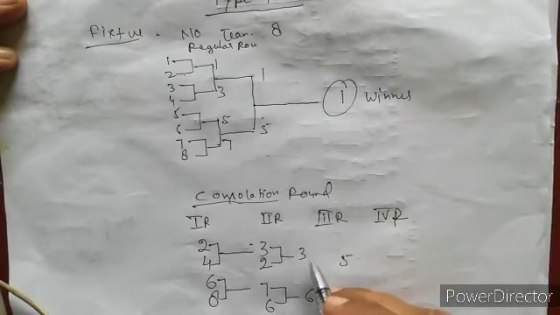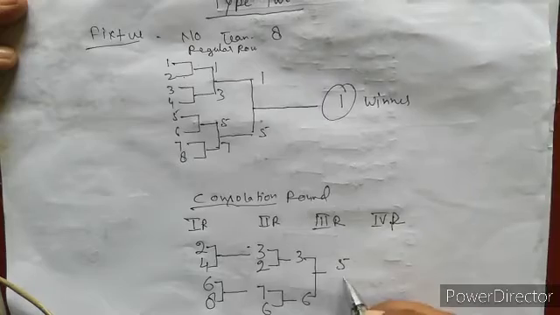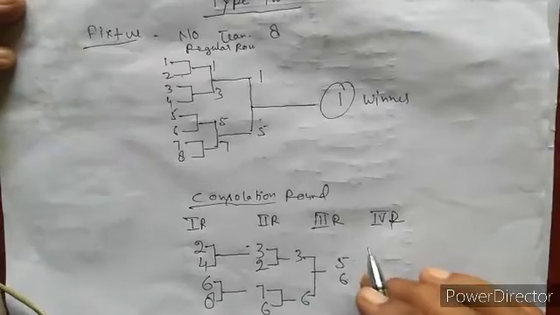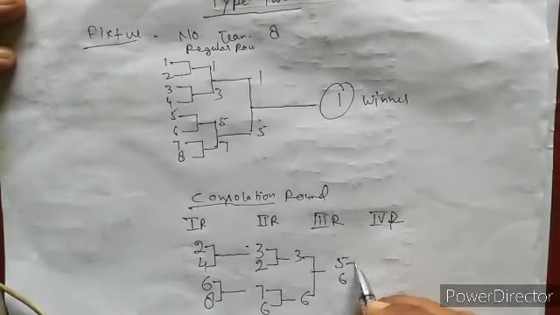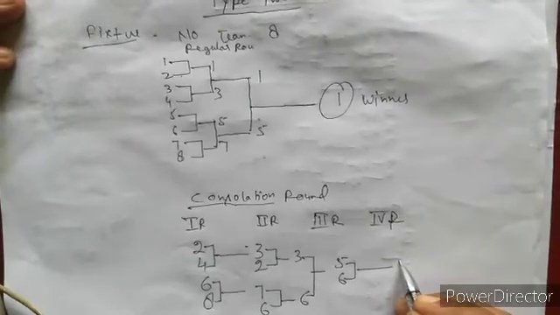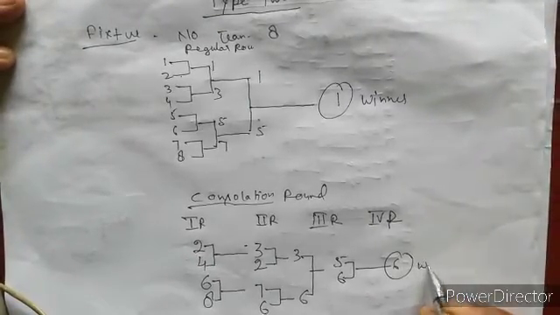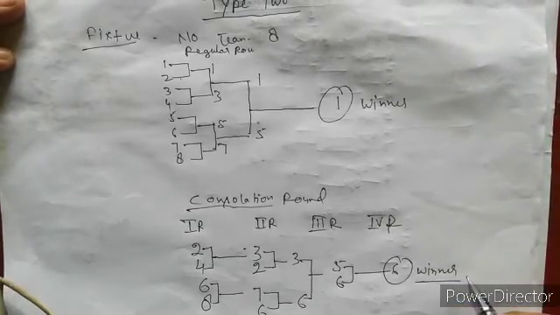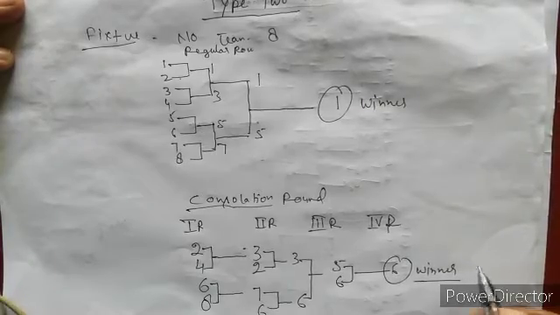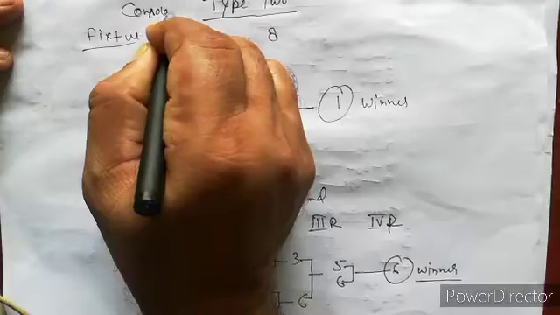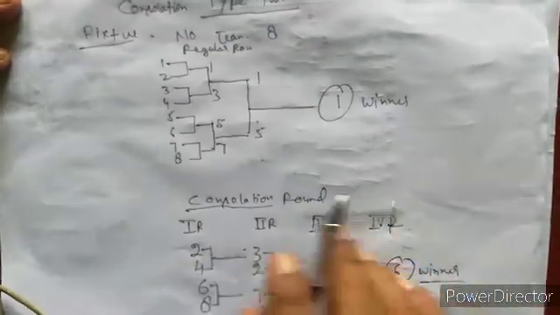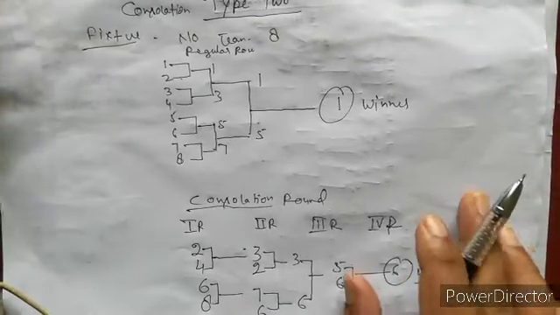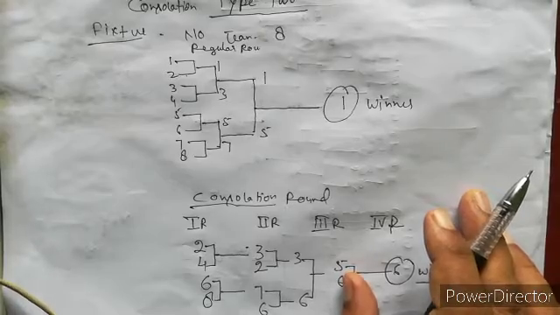In third round, 3 versus 6. 6 is winner, so he plays with the defeated team of the third round. 5 versus 6, and 6 is winner. So this is called consolation type 2. So these are the two types of tournament.